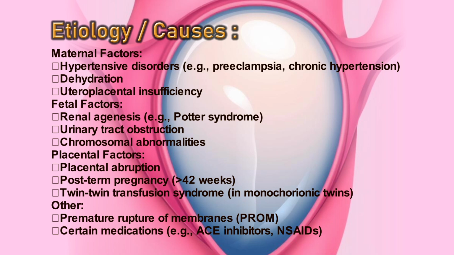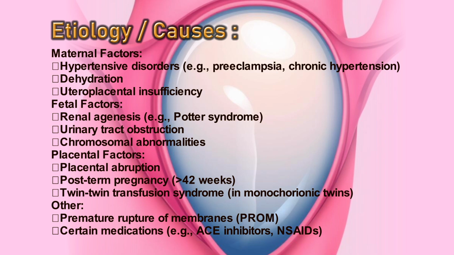Here we'll discuss the causes or etiology of oligohydramnios, which can be categorized in many ways. The first one is maternal factors. The maternal factors include hypertensive disorders such as preeclampsia and chronic hypertension, dehydration during pregnancy, and uteroplacental insufficiency. When it comes to the fetal factors, they include renal agenesis, example Potter syndrome, urinary tract obstruction, and chromosomal abnormalities.